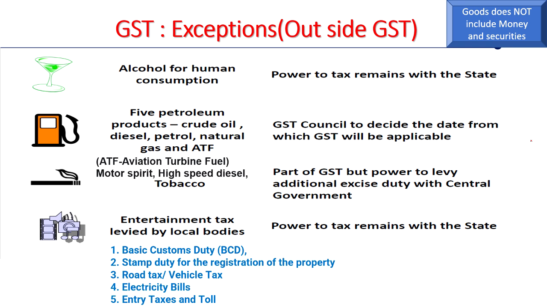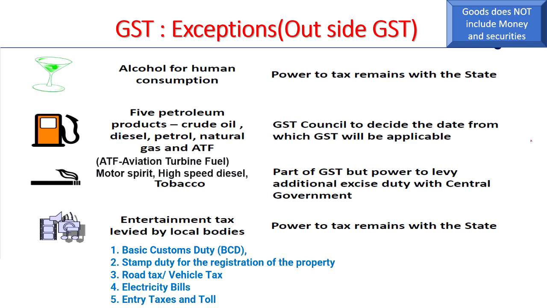And petroleum also, there are 5 petroleum products: crude oil, diesel, petrol, natural gas, and ATF. ATF means aviation turbine fuel. That is the motor spirit, high speed diesel. All these are exempted from GST. The GST Council is the governing body that will decide what tax is to be imposed, what percentage it should be, what the different slabs are, and all these things. We will learn the details at a later stage. They will decide the date from which GST will be applicable for these petroleum products. As of now, they are outside the GST.